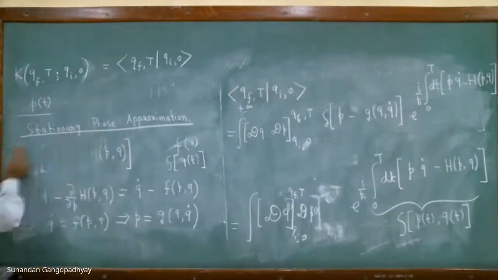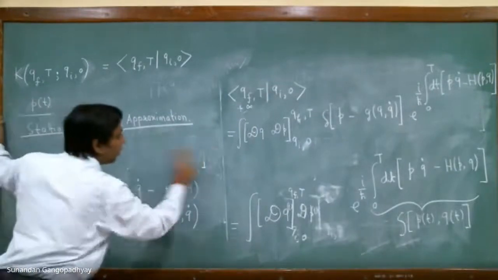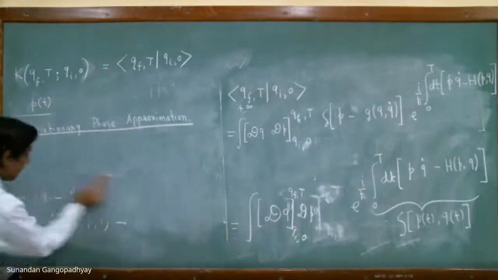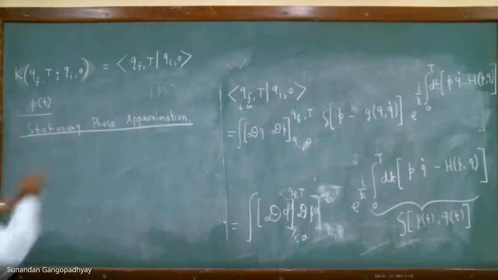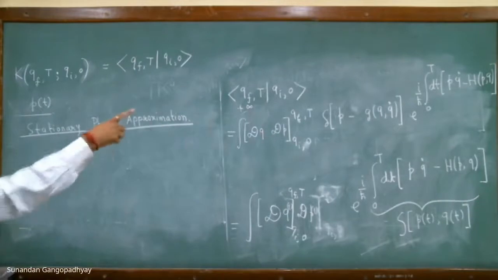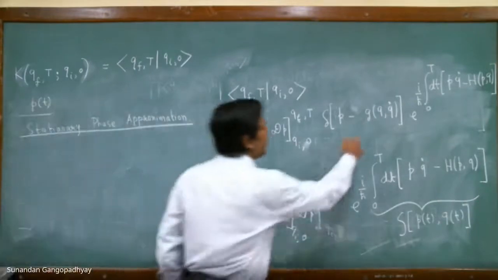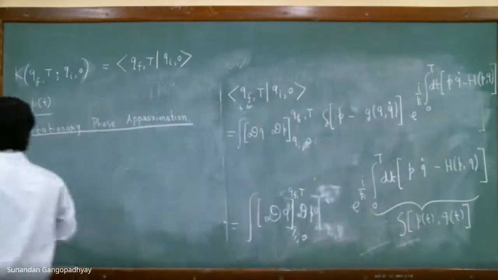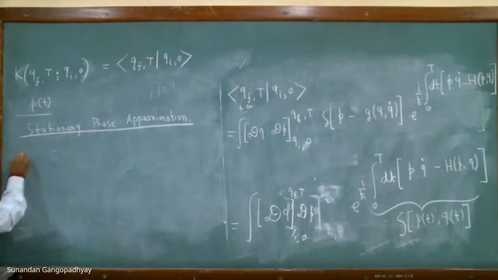Since we have a delta function null integral, you can now carry that out, and then the functional integral over p will go away, and all the p's will get replaced by this function g, and therefore we will have this final expression.